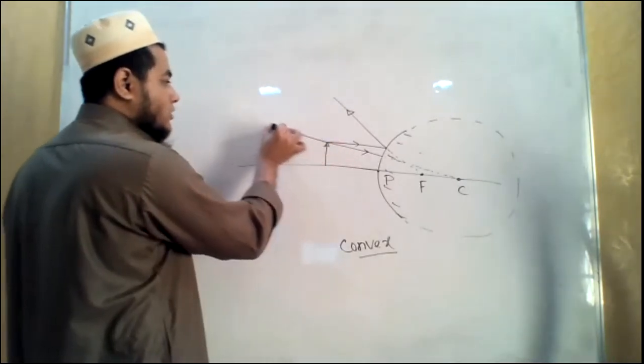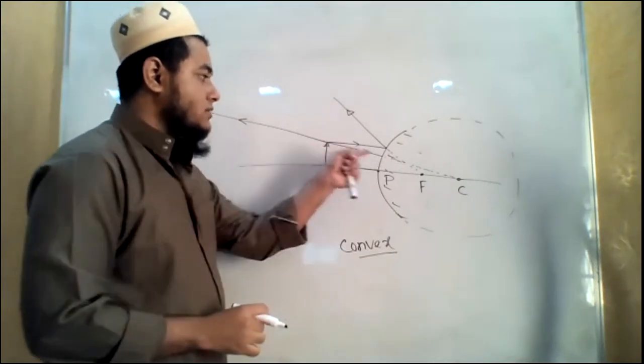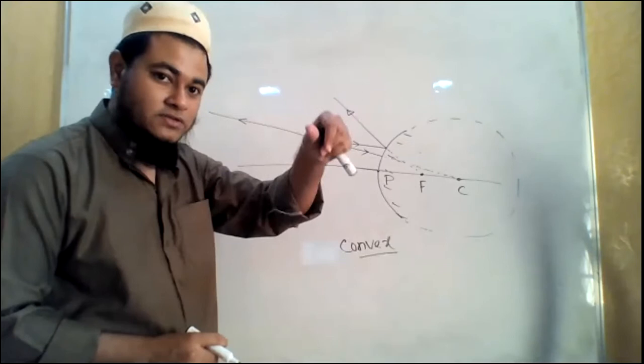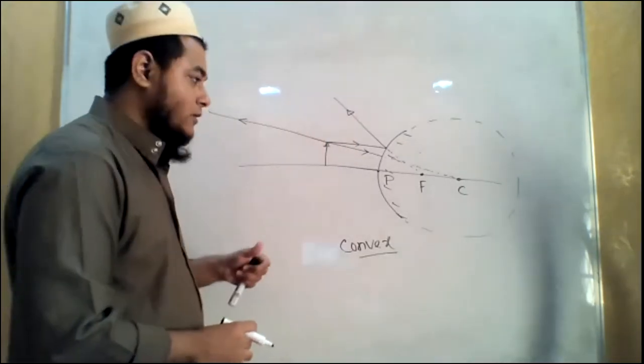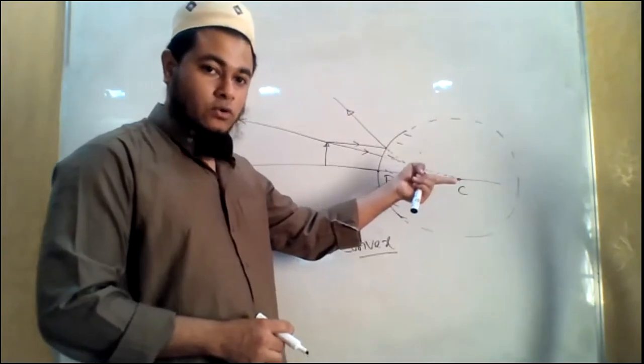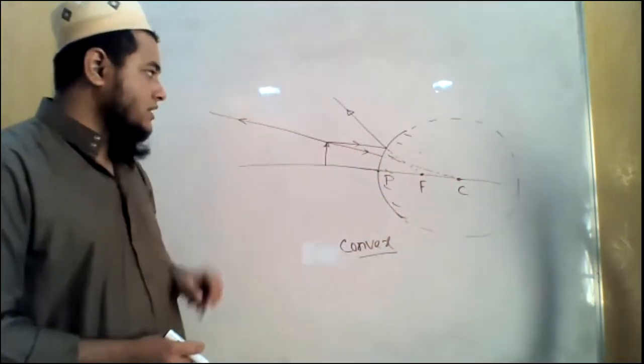It actually reflects back along the same way, right? Just now we saw that if a light was passing through the center of curvature, it will be reflected along the same way. Here, if it is incident along the center of curvature, or we can say in the direction of the center of curvature, it will be reflected back along the same way.